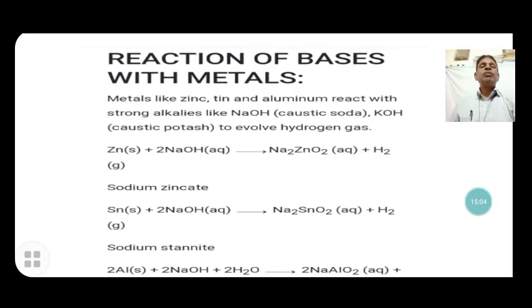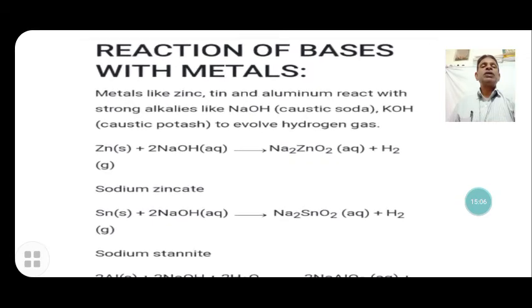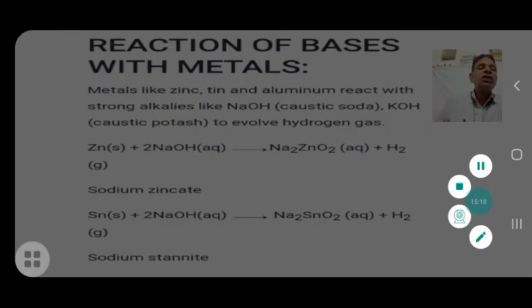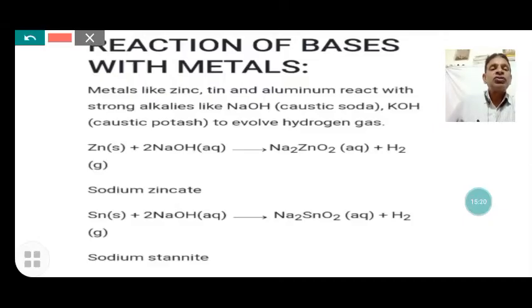Reactions of bases with metals. A very common and important example. Metals like zinc, tin (Sn), and aluminium react with strong alkalis like sodium hydroxide, caustic soda, or potassium hydroxide, caustic potash, to evolve hydrogen gas. In this reaction, salt and hydrogen gas are evolved.